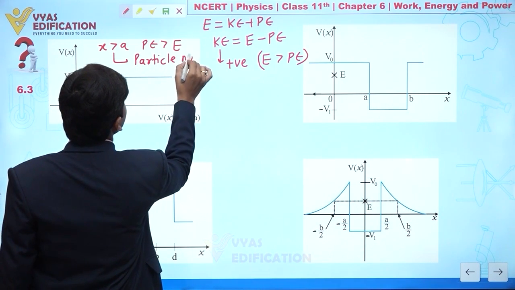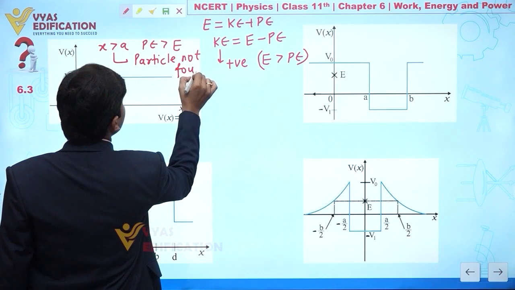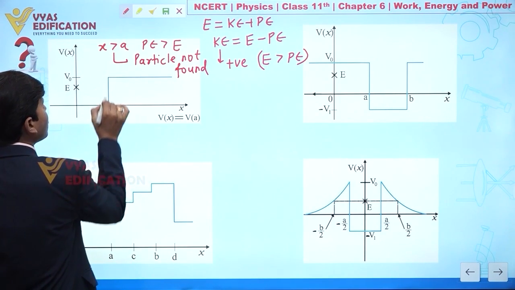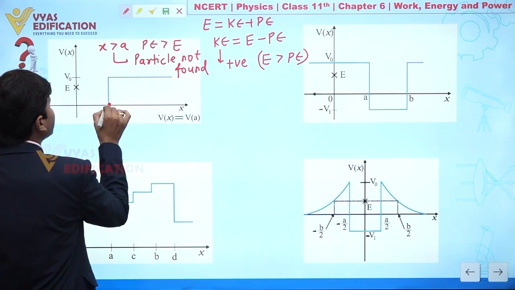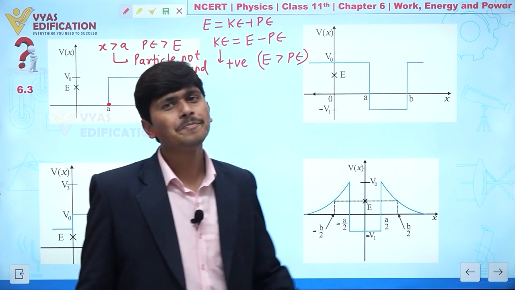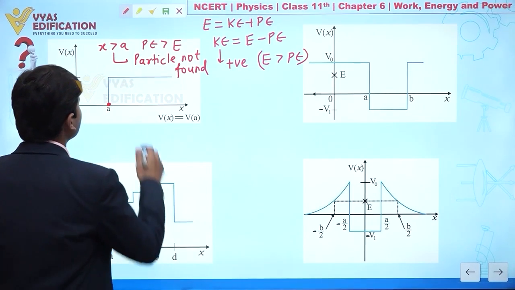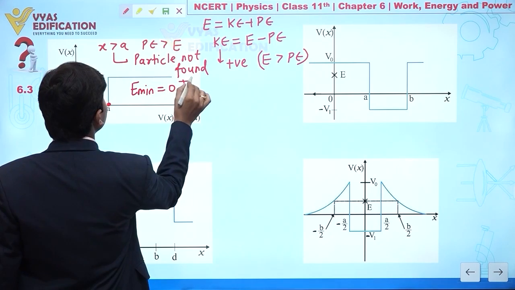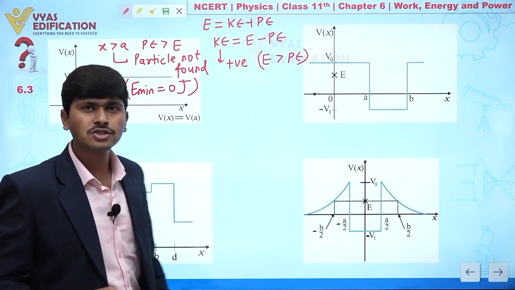Particle not found. So what about minimum energy? Definitely if we talk about x equal to A, the minimum energy that we can find in this situation is equal to 0. Clear? So I can directly say E minimum here is 0. It is possible that the minimum energy we can take is 0 joule.